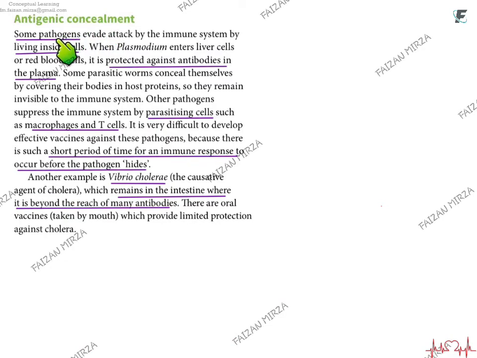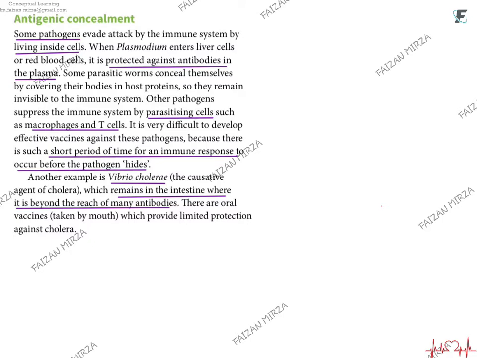Antigenic concealment is also a challenge. Some pathogens hide inside the body. For example, the bacteria that cause TB, tuberculosis, Mycobacterium tuberculosis and Mycobacterium bovis, both live inside the epithelial cells of the lungs. They get very well hidden from the white blood cells. Similarly, HIV hides inside the helper T cells, and then we have Vibrio cholerae hiding in the lumen of the gut.